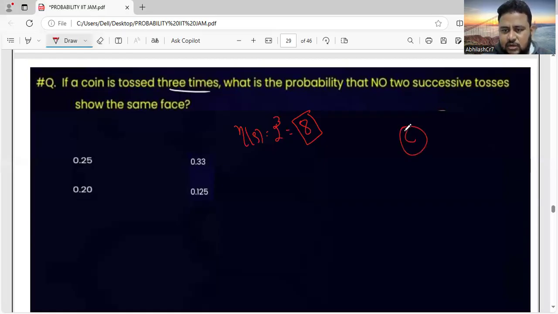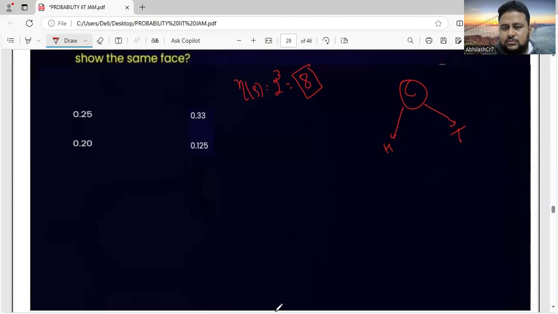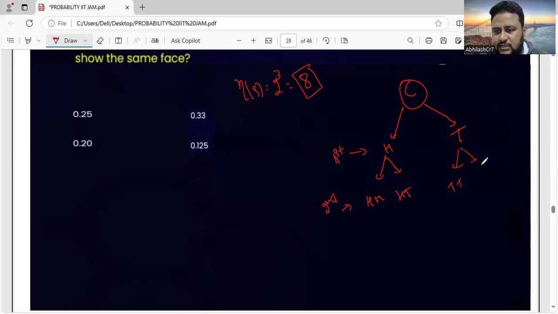Suppose this is the coin. The coin is tossed. This is head, this is tail. That is a possibility we get, that is what I have written, 2. So again, if it is tossed, first toss, this is second toss. This head can give another head, or another tail. This tail can give another tail, or another head.